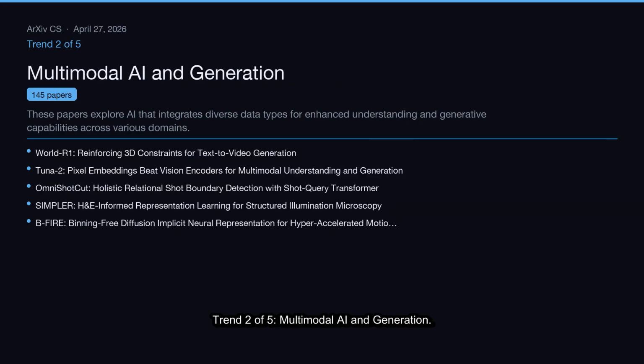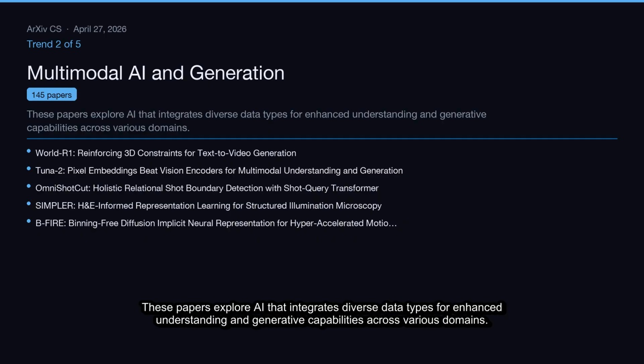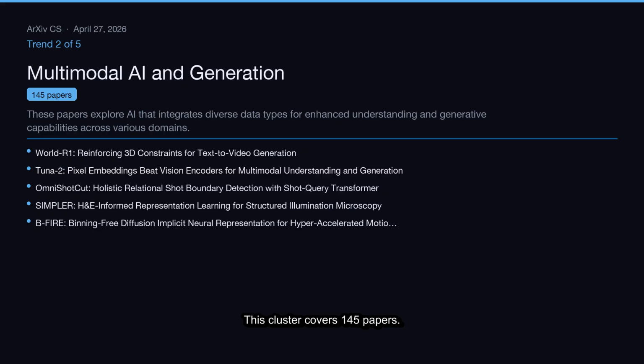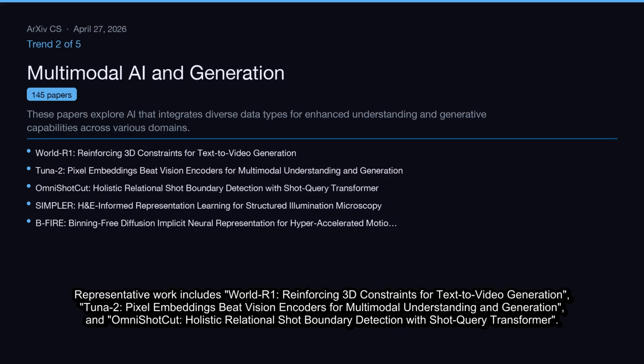Trend 2 of 5, Multimodal AI and Generation. These papers explore AI that integrates diverse data types for enhanced understanding and generative capabilities across various domains. This cluster covers 145 papers. Representative work includes World-R1, reinforcing 3D constraints for text-to-video generation, Tuna-2, pixel embeddings beat vision encoders for multimodal understanding and generation, and Omni-Shotcut, holistic relational shot boundary detection with shot query transformer.